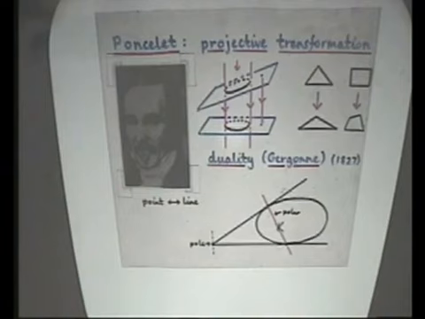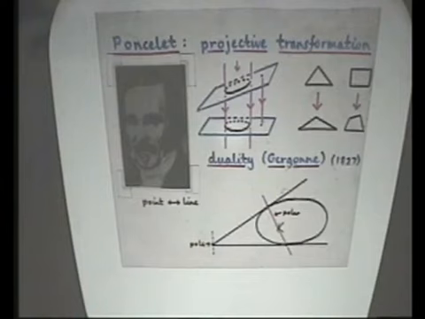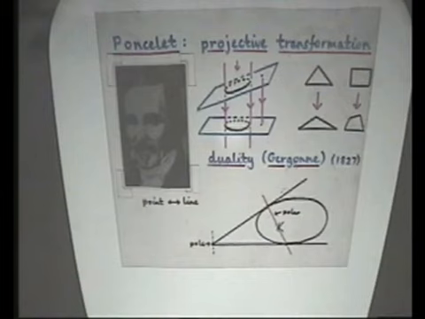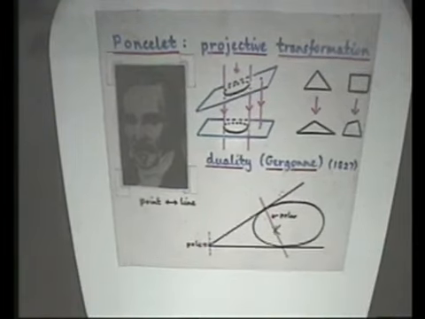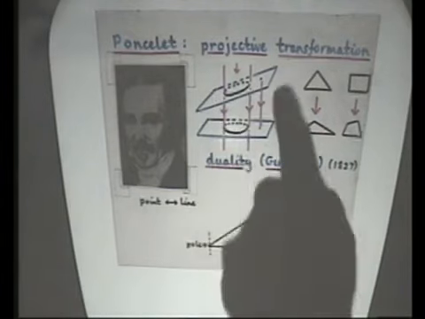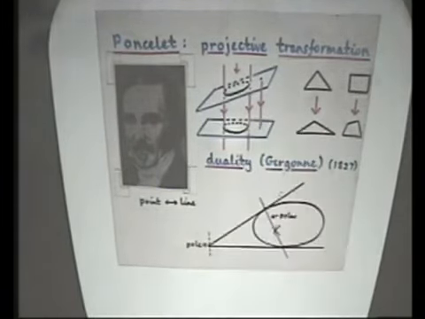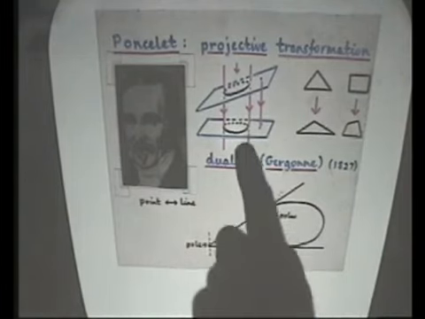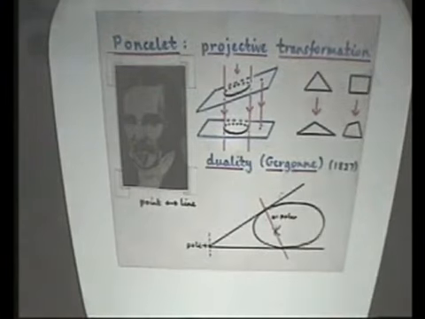Poncelet was actually in jail during Napoleon's invasion of Russia. And what else do you do if you're stuck in a Russian jail? Well, you develop the idea of projective transformations, and you study the properties of figures that remain unchanged under them. So basically what Poncelet was looking at was what geometrical features are preserved if you project things. I mean, for example, supposing you have a bit of glass here with, say, an ellipse on it, and you have sunlight coming down, then you get another ellipse here. But by moving this, you can actually get circles and so on.